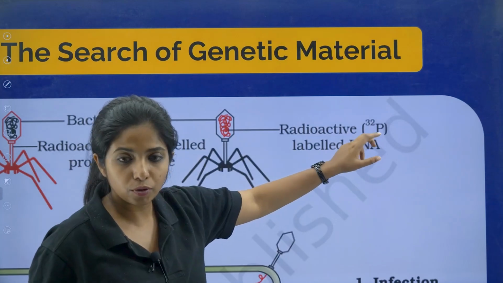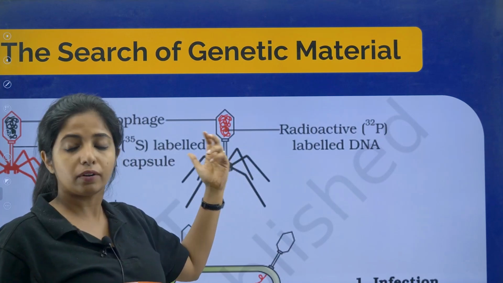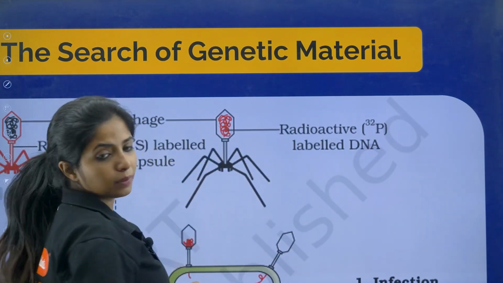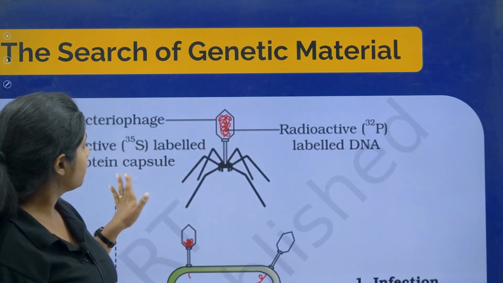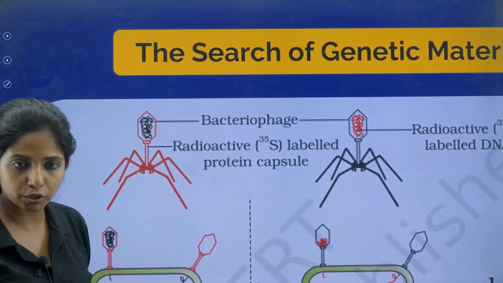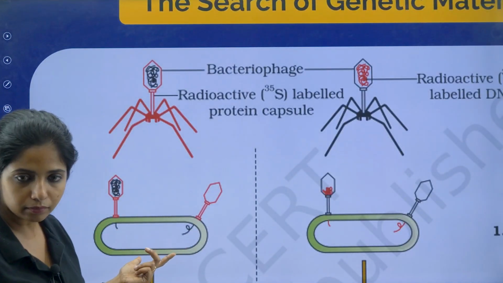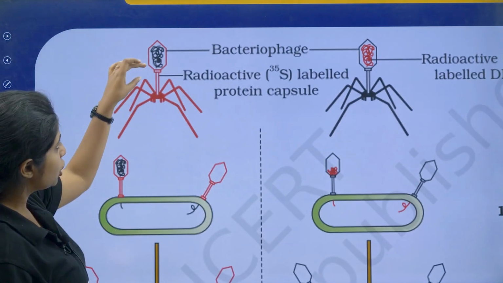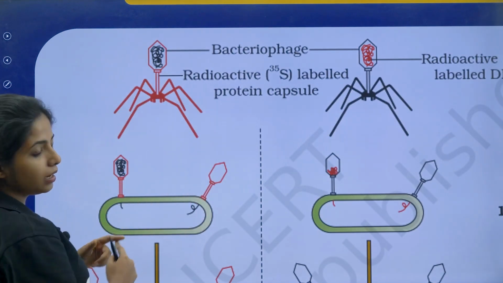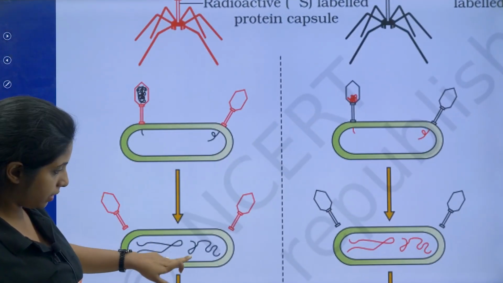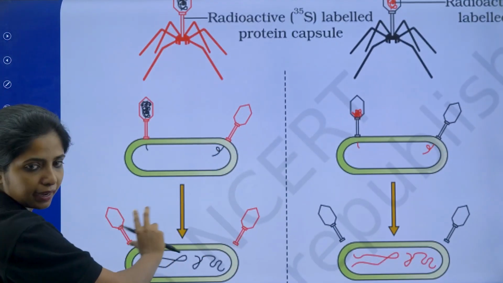Now P32 is a component, basically phosphate is a component of the DNA, so it went and got incorporated into the genetic material over there, whether RNA or DNA. So P32 with the genetic material and S35 with the protein coat. Now he made this bacteriophage go and infect an E. coli bacteria. Now what happens is that usually the bacteriophage will be putting its genetic material inside the host. So it did it, and the capsule which was there was left behind outside.